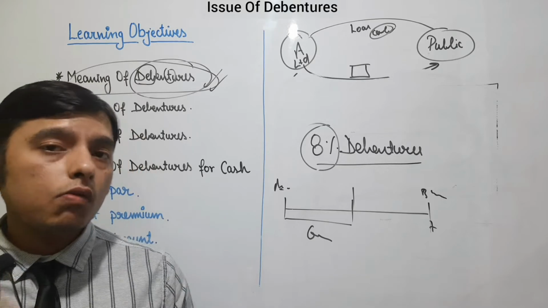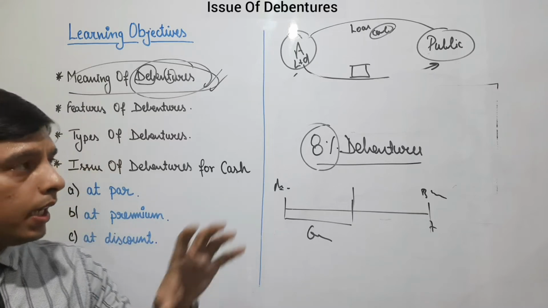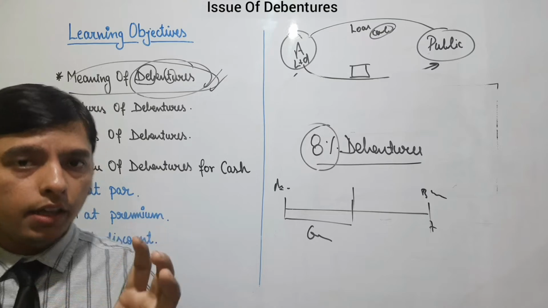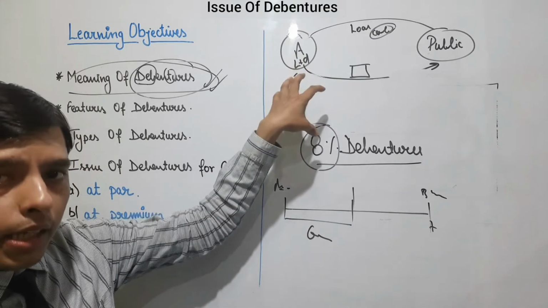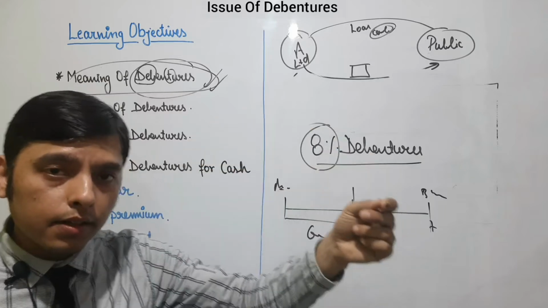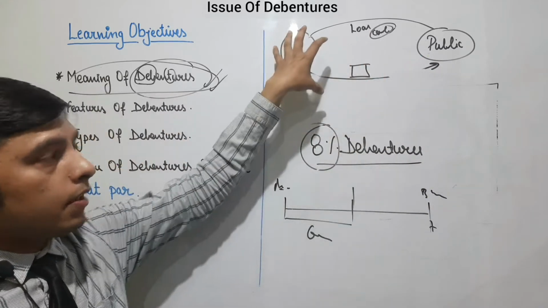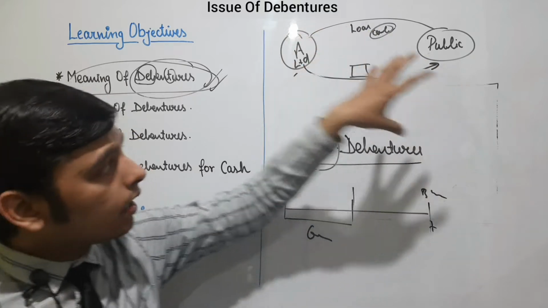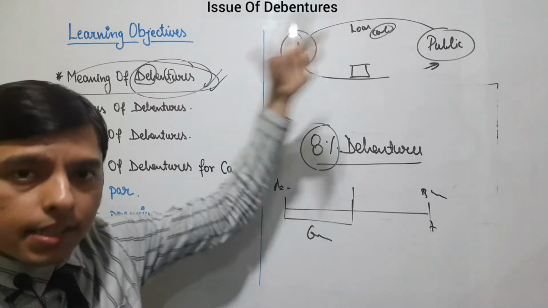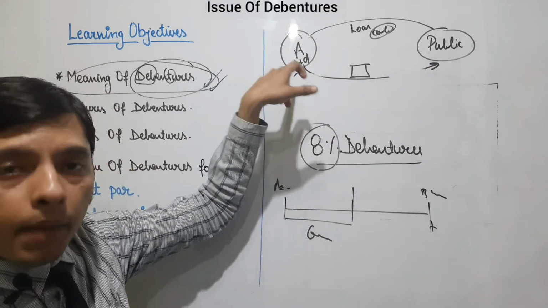Whenever we want to raise capital, raise funds from debentures, we need to keep something as collateral security. Why is it being kept? Because if the company fails to repay the amount after 10 years or 8 years, then what will happen? The public will demand money. If a company is unable to pay the money, then what will happen? If the company kept a building as a charge, then the public will demand money from A Limited.